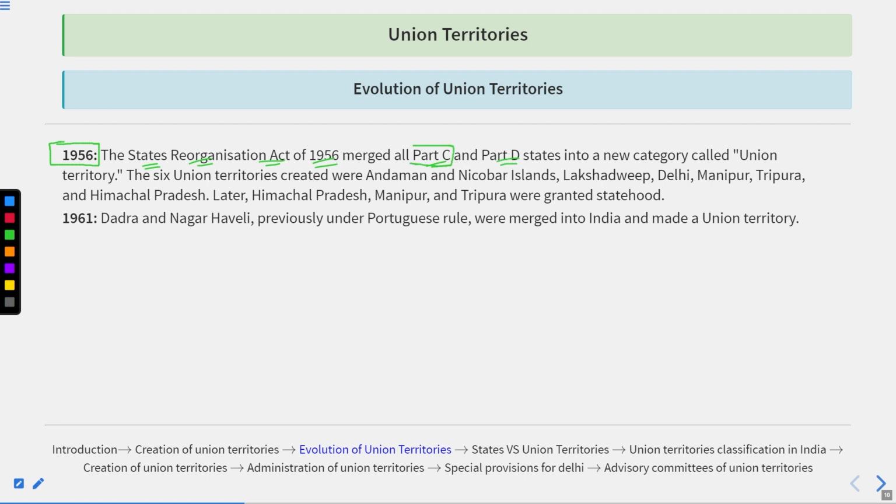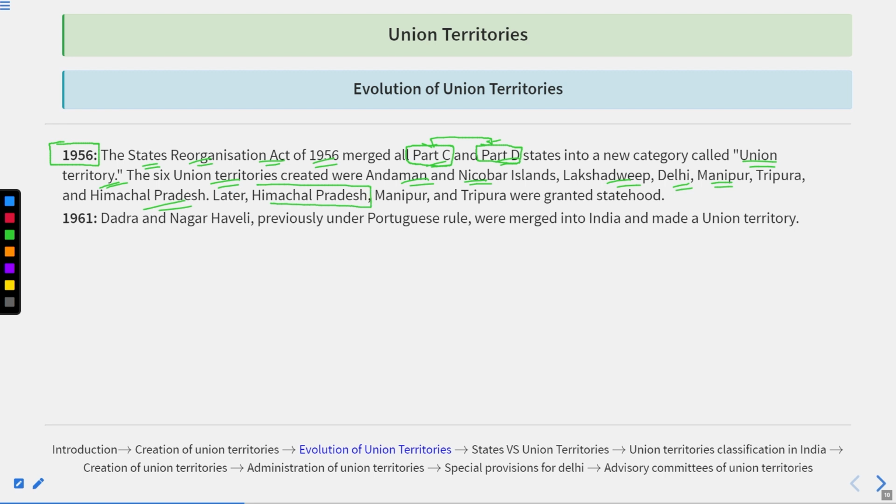Part C was the scheduled districts governed by the chief commissioners during the British time, and Part D alone comprised the Andaman Nicobar. These two got merged into a new category that was introduced at that time, known as the Union Territories. At that time, six Union Territories were created: Andaman Nicobar Islands, Lakshadweep, Delhi, Manipur, Tripura, and Himachal Pradesh.